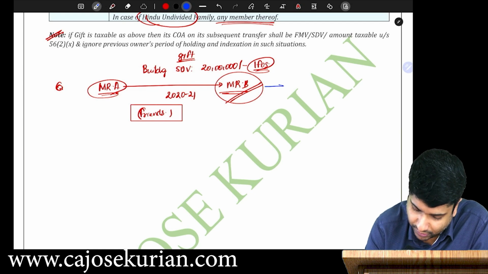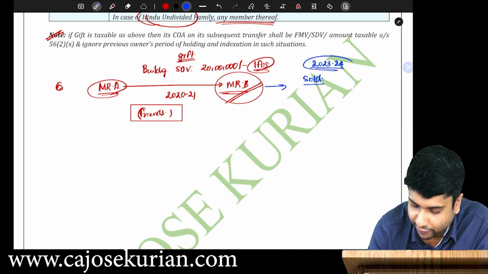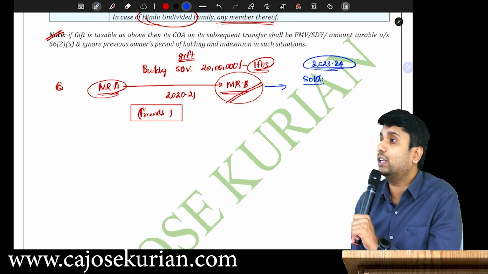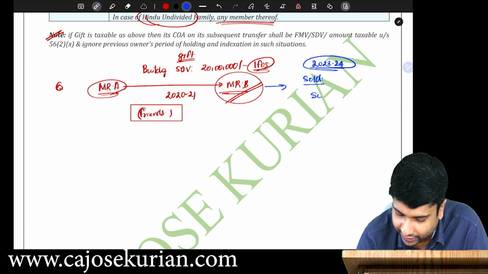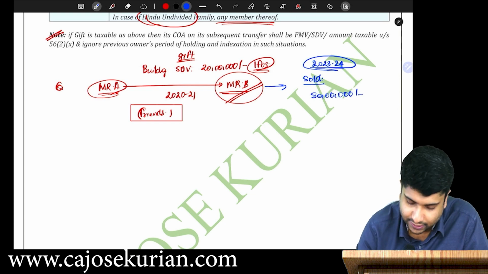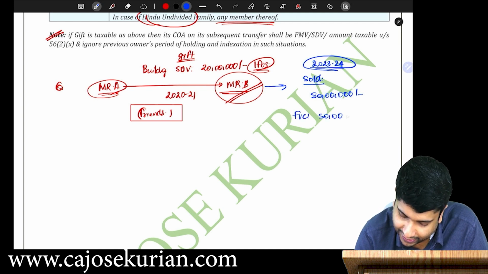Thereafter, Mr. B sold the building in the year 2023-24. And you tell me, he sold this building for 50 lakhs. He sold this particular building for what value? 50 lakhs. Now you need to compute the capital gain in the hands of Mr. B. How much will be the full value consideration? 50 lakhs. How about the cost of acquisition?